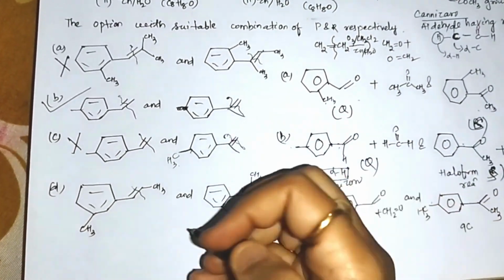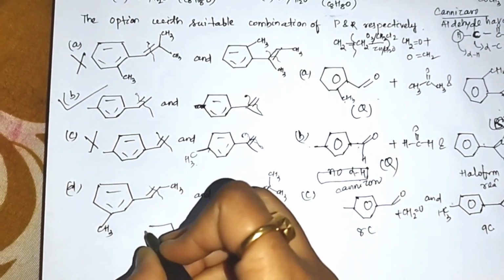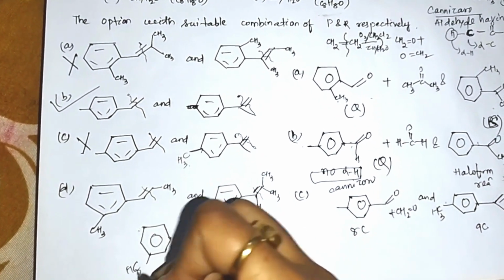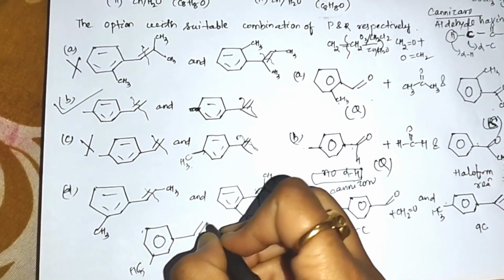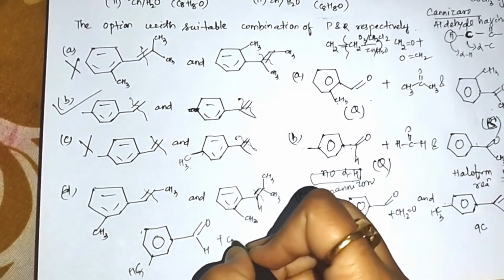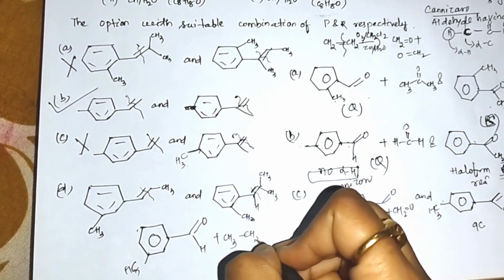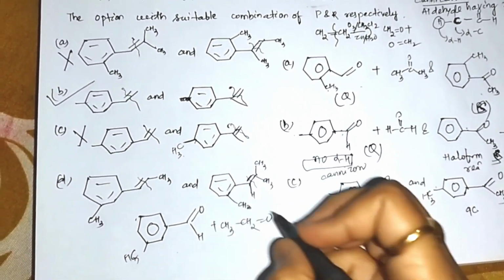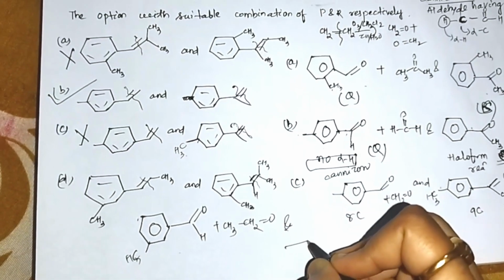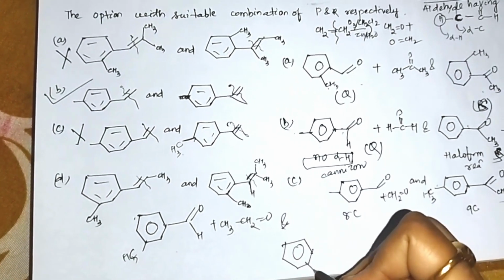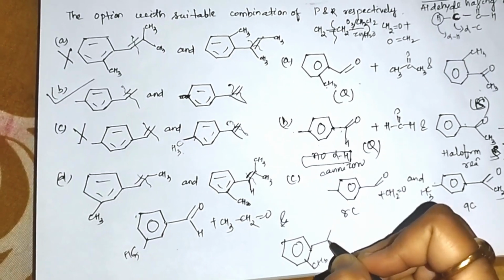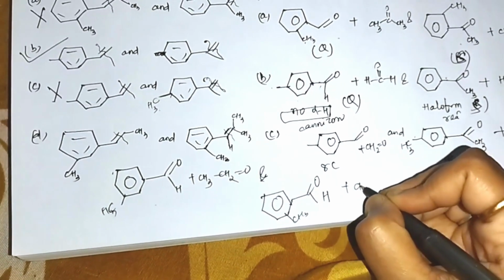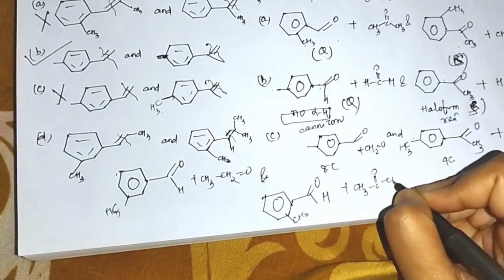Coming to the next option, after ozonolysis I get CH3 double bond OH, CH3 CH2 double bond O. Here 6, 7, 8 carbons are present, and I'll get CH3 double bond OH plus acetone, CH3.